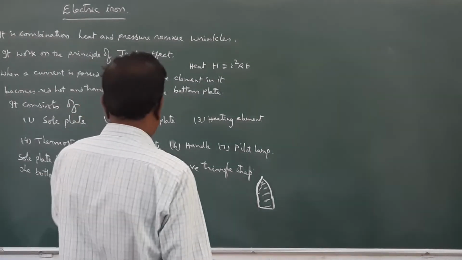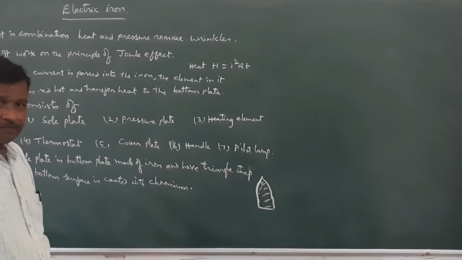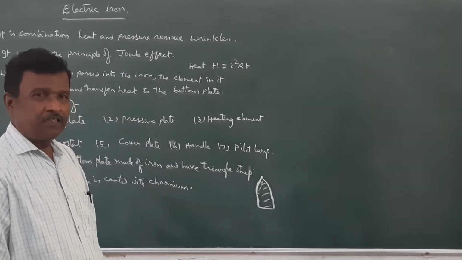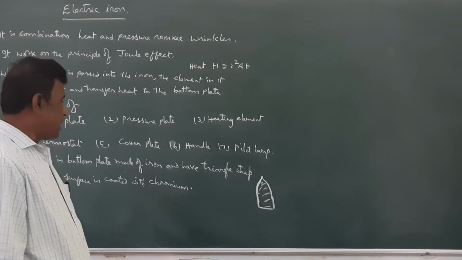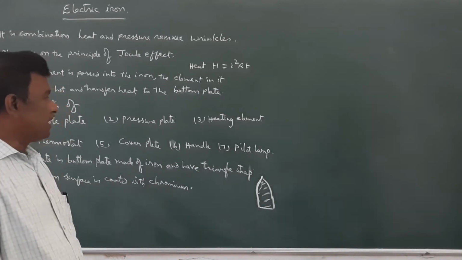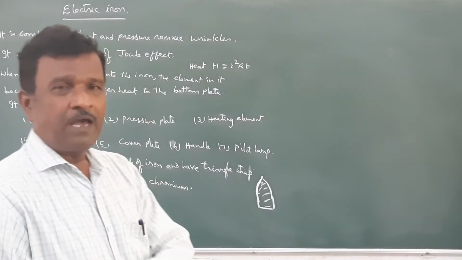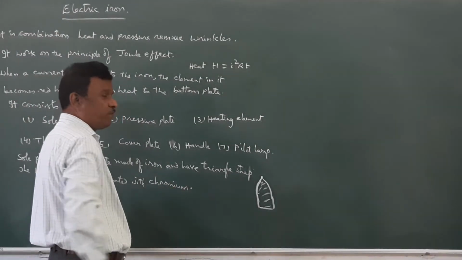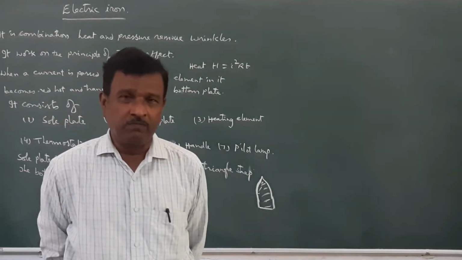This chromium is not oxidized with water or the water content on the cloth. So in order to prevent the oxide layer, the rusting of iron, generally it is coated with chromium. It is coated with chromium.